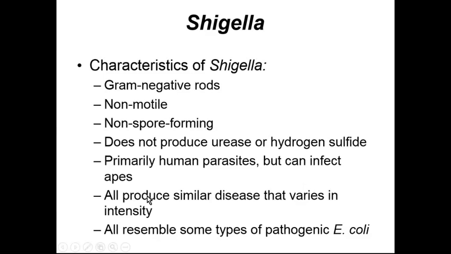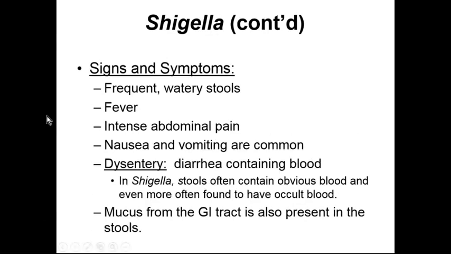Shigella is capable of producing very similar diseases. However, they all will vary in intensity. So the different subtypes or subspecies of Shigella will all have similar symptoms, but the symptoms just vary in how profound they are. Some Shigella species are going to resemble the symptoms of pathogenic E. coli and can be misdiagnosed as pathogenic E. coli. Shigella infections are typically associated with frequent watery stools or diarrhea, fever, intense abdominal pain, and nausea and vomiting.